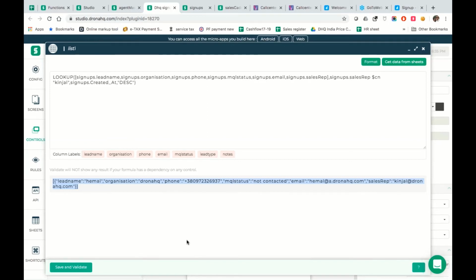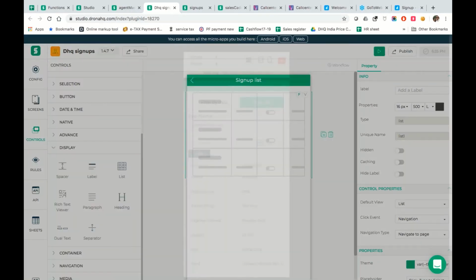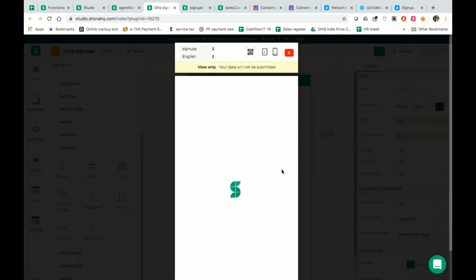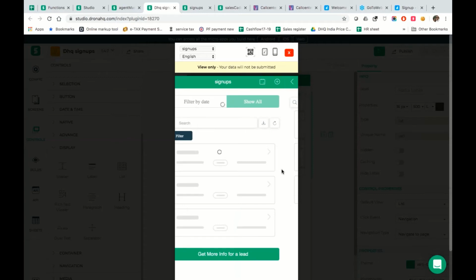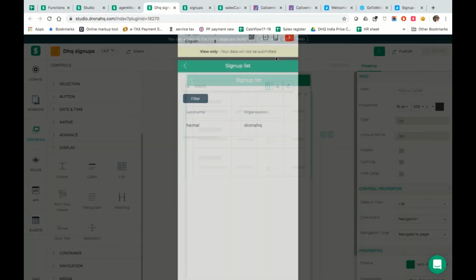But now what we have over here is hard coded to Kinjal. So every time I play this, it's just going to show me leads only for Kinjal, which is something I wouldn't want. Let's assume I don't like to see it that way. I would want to see a drop down, like the way I had it in my app. So how do we do that? Now this is going to look up, and it's found the lead. So this is cool. But now let's say I want to make this dynamic.